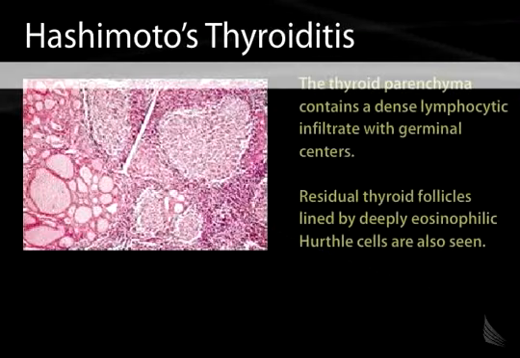So here's a pathology slide showing thyroid parenchyma, and the parenchyma contains a dense lymphocytic infiltrate with germinal centers present. You see residual thyroid follicles lined by deeply eosinophilic Hürthle cells.